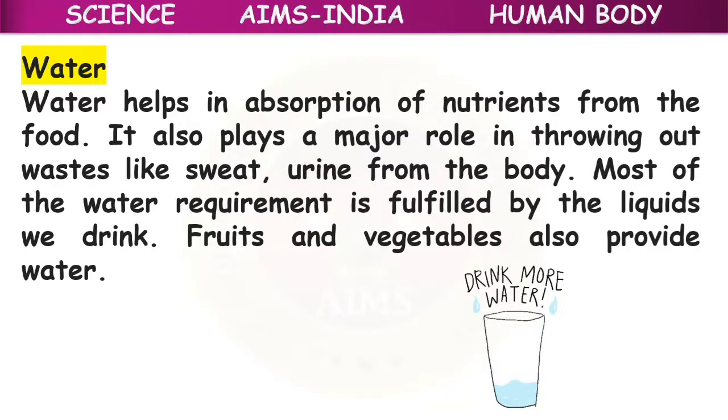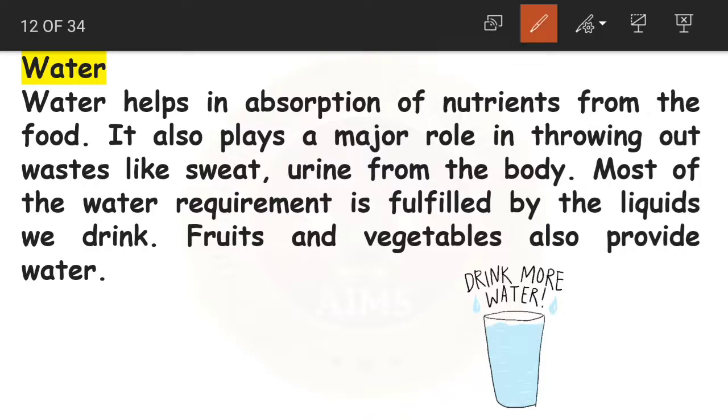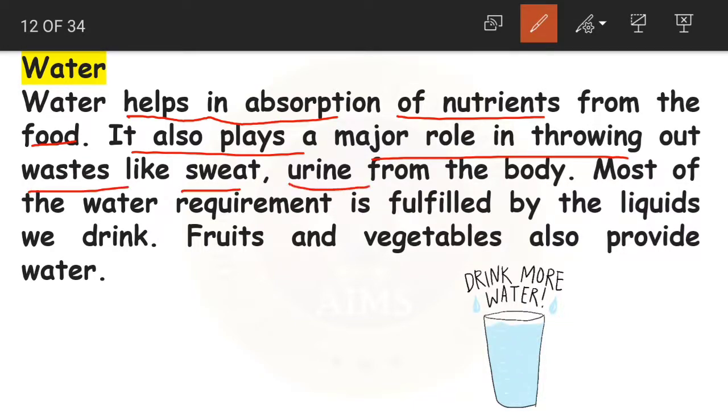So water helps in absorption of nutrients from the food. Because of water, the nutrients are going to be absorbed from the food. As we learned, food has nutrients. So how is our body going to take the nutrients from the food? Through this water. Okay, and it also plays a major role in throwing out waste like sweat and urine from the